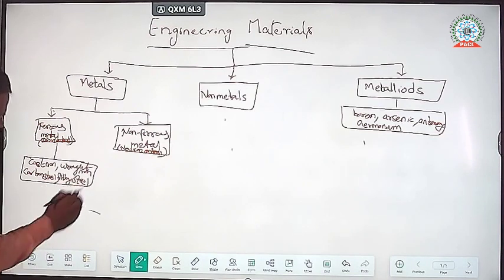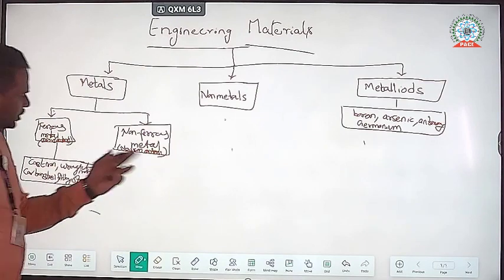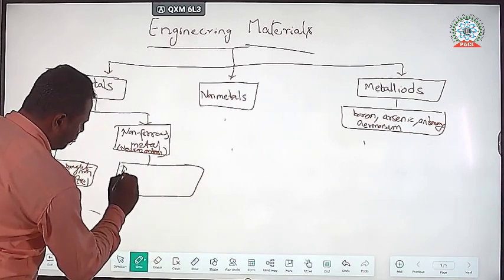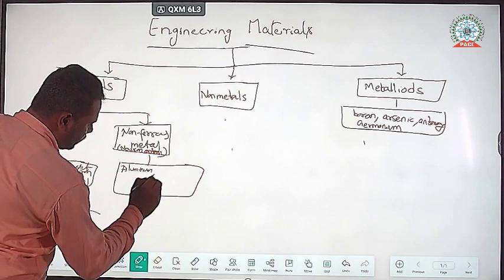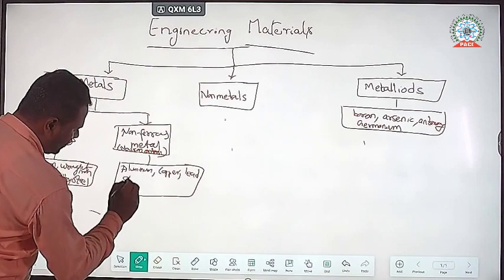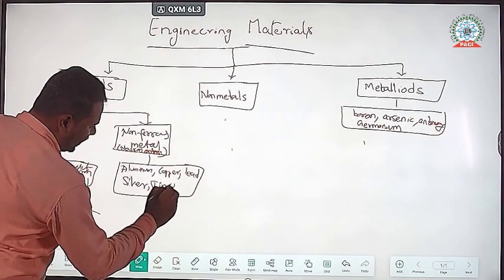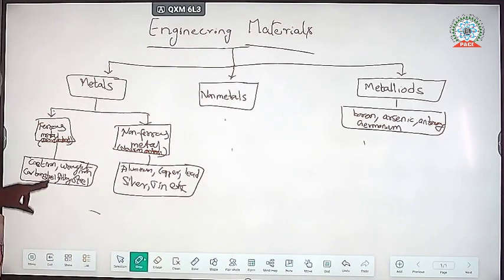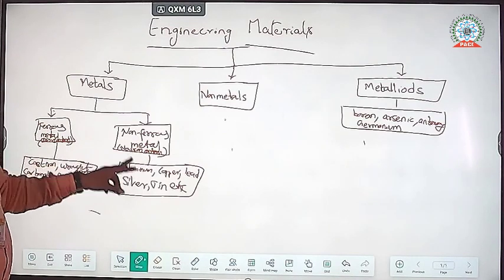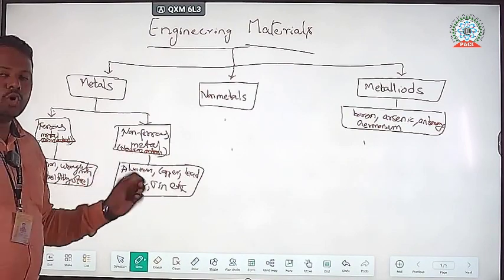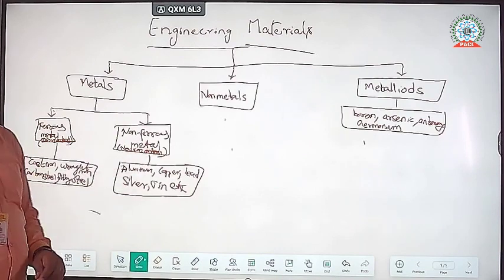Non-ferrous metals include aluminium, copper, lead, silver, tin, etc. These have no iron content, so they are called non-ferrous metals. Both types have the property that they conduct heat and electricity.